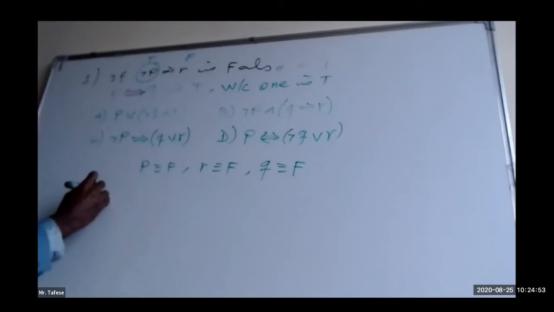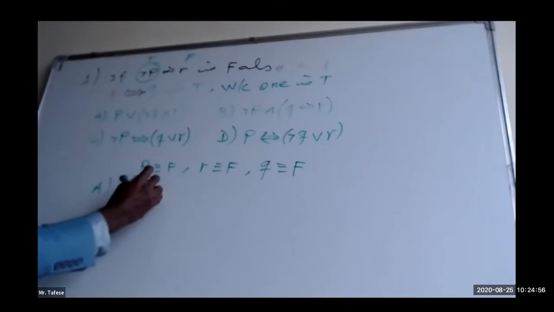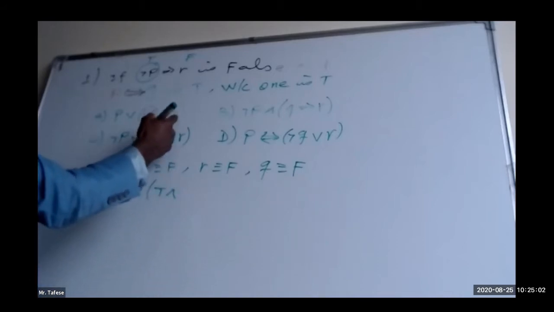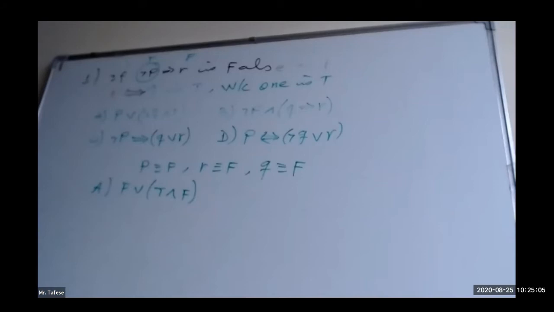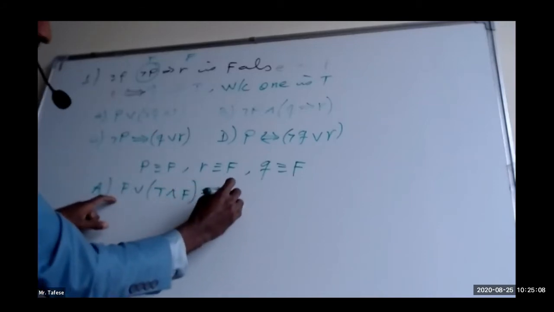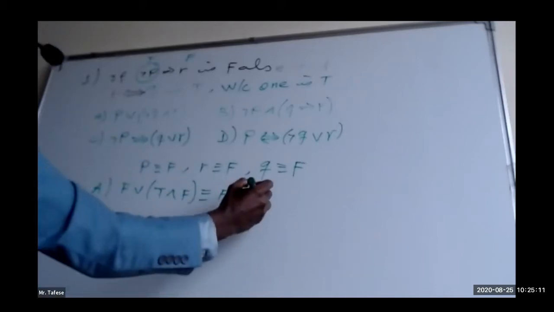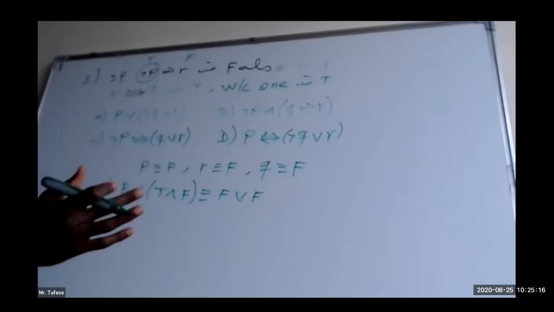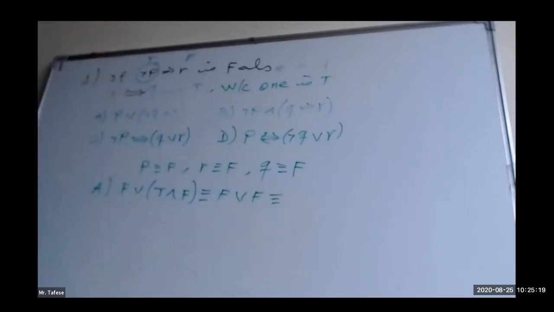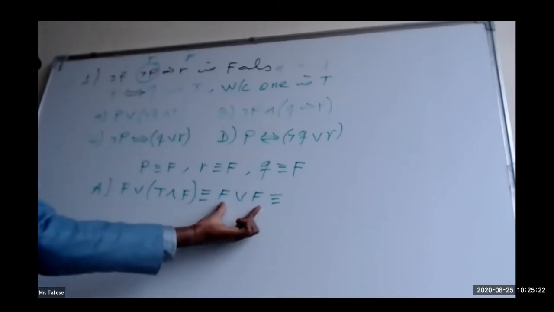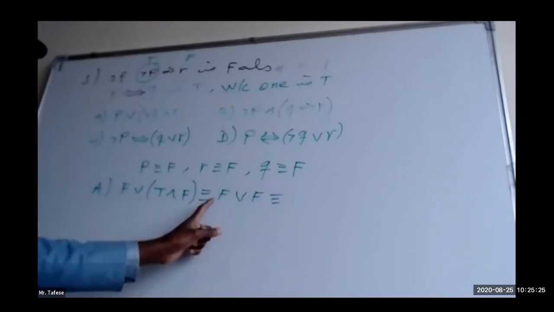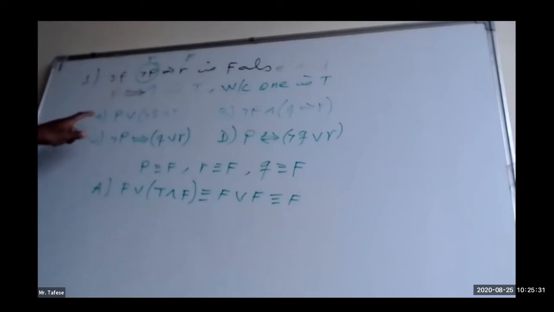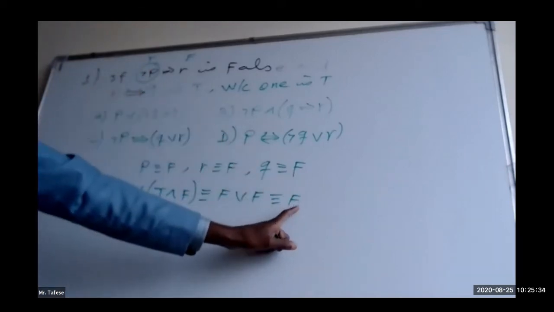A: P is false, or negation of Q means negation of false, which is true, and R is known to be already false. Therefore, this is equivalent to false, or true and false, which is already false, because in case of conjunction, if there is one false, it will be false. Now we are in the last final step. False or false will be false. Therefore, choice A's truth value is false.